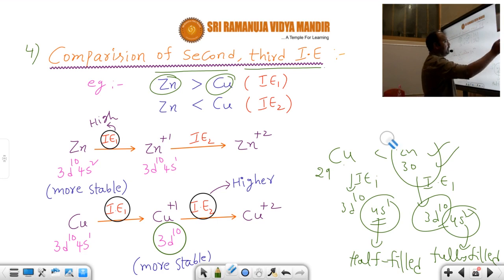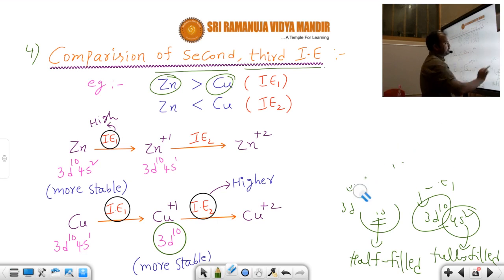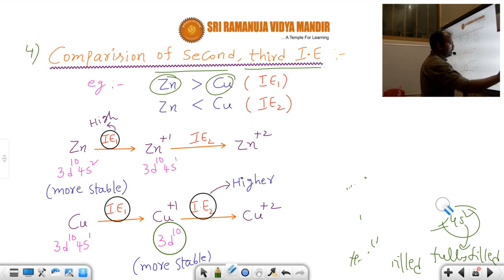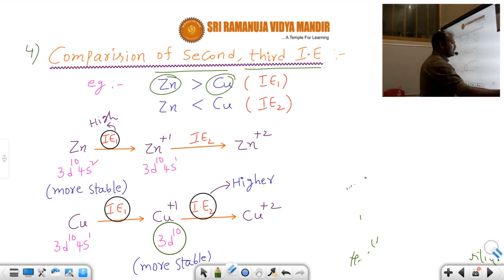I had already narrated this concept. But here we have to discuss second and third ionization energy values.